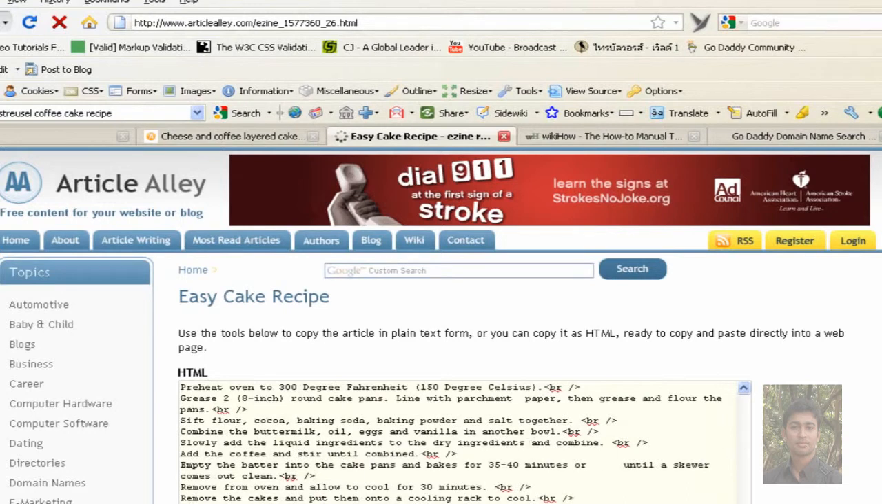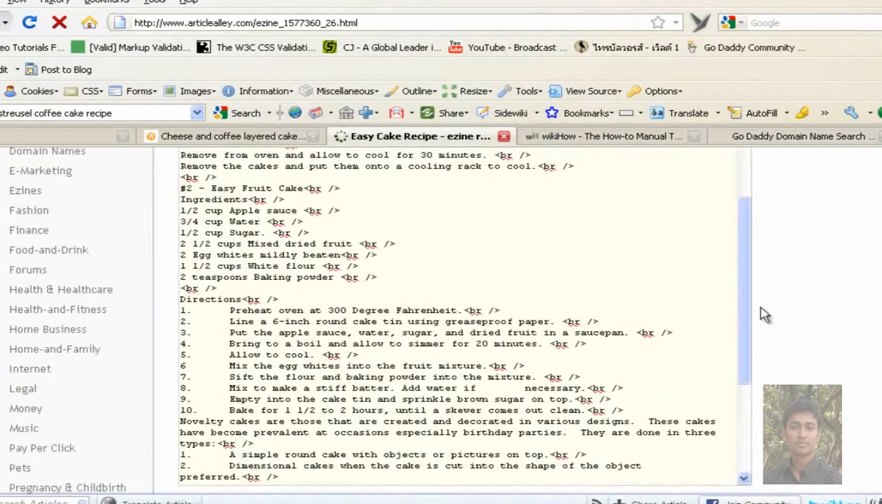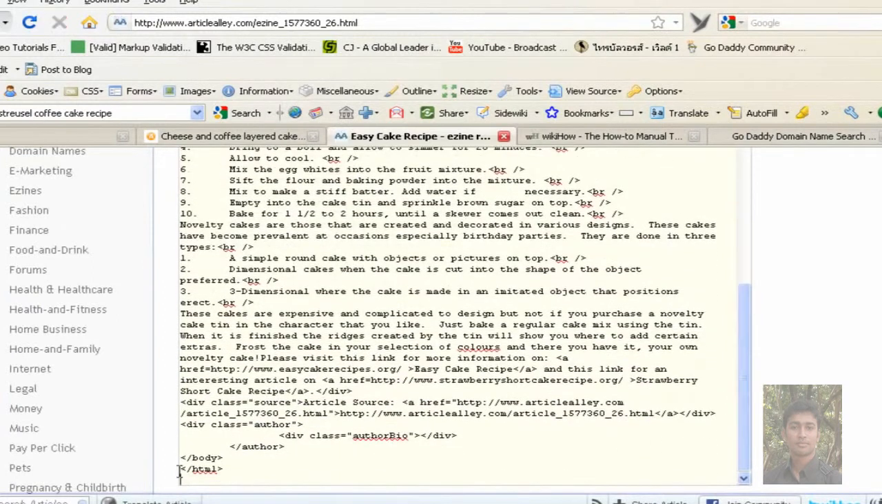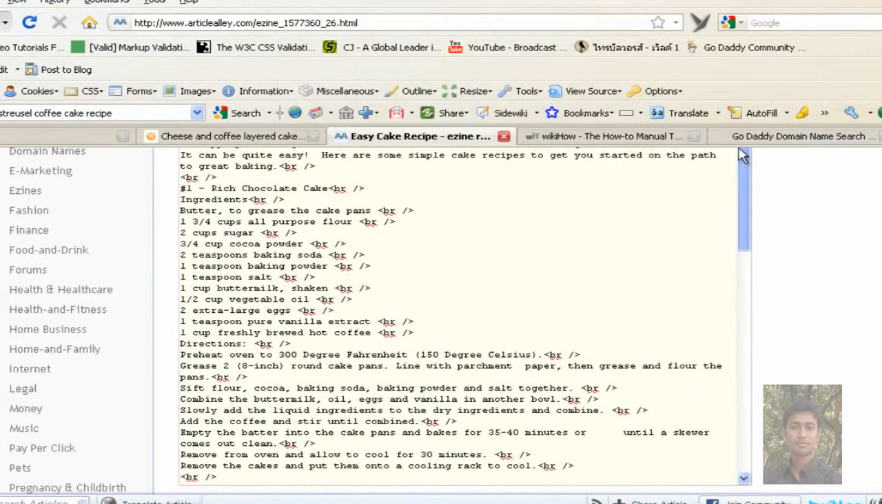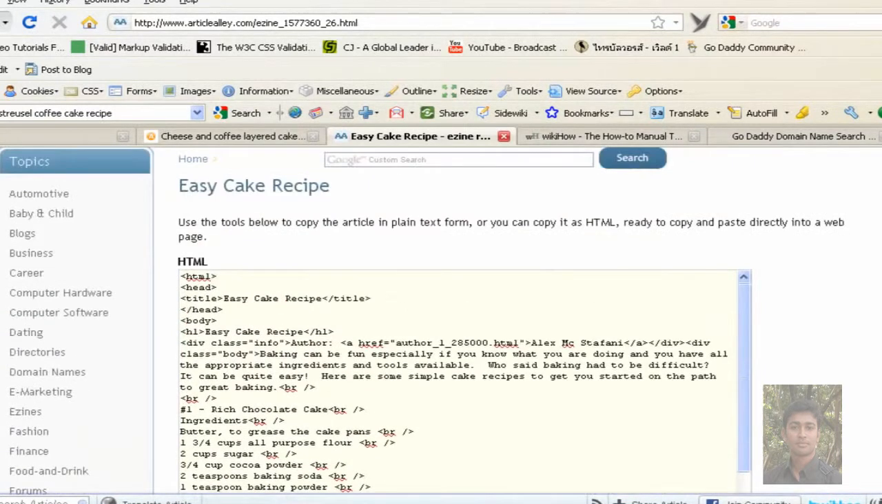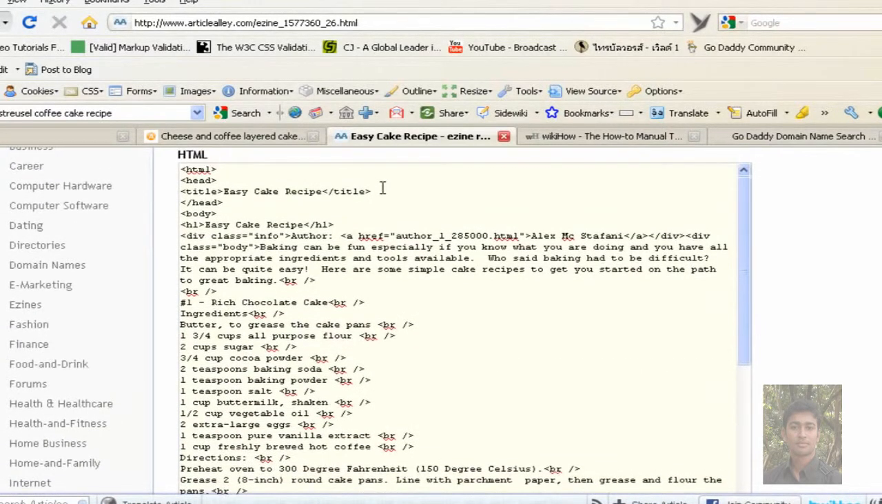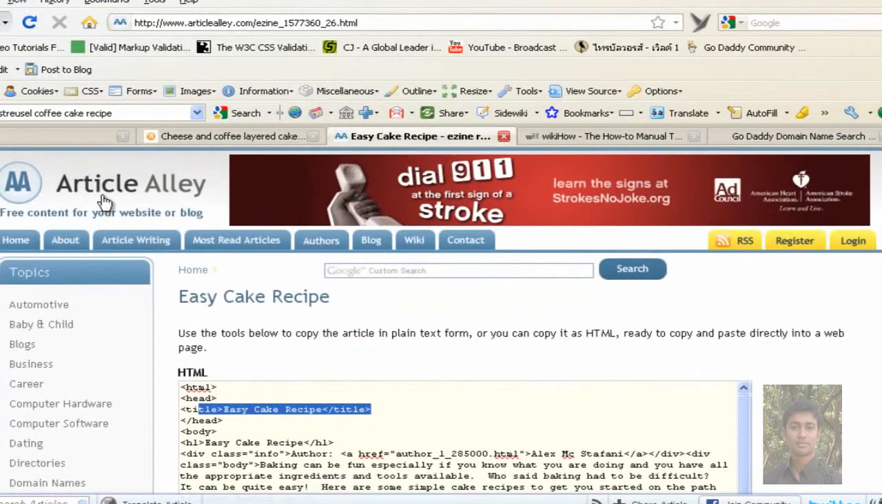Now this isn't as clean as the Article Base one, in that it actually has the body and the HTML in there, but that's nothing we can't handle. We're all pros at this now, so it's nothing that we can't actually do. Again, it has the title, but we can basically take out the information that we want and delete the rest. Okay, so another great site, Article Alley, or it's AA.